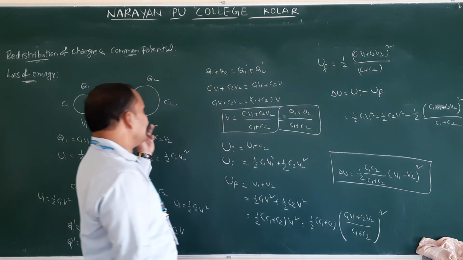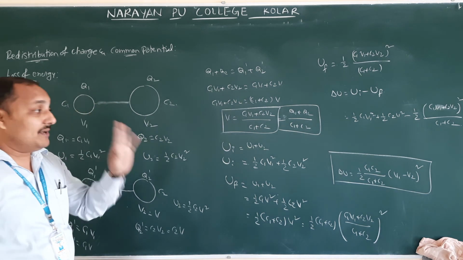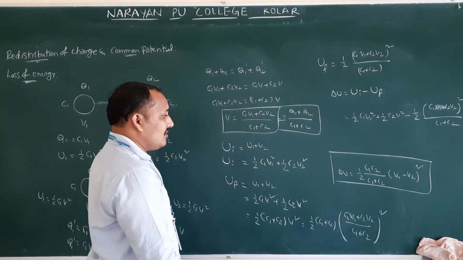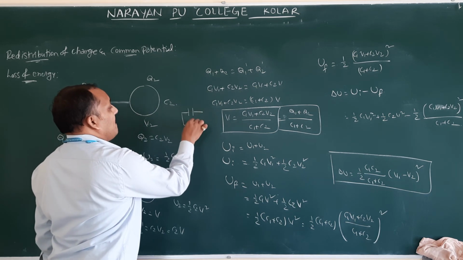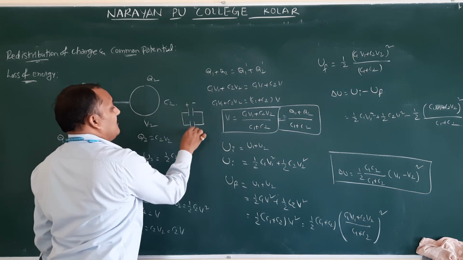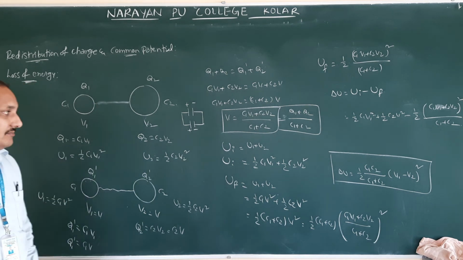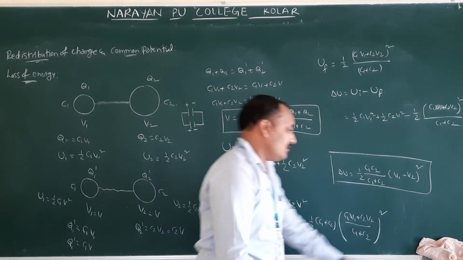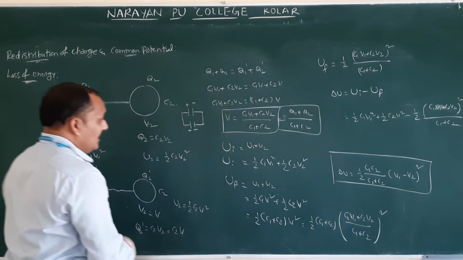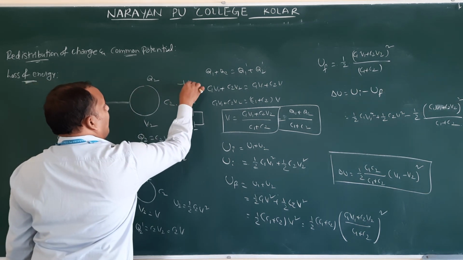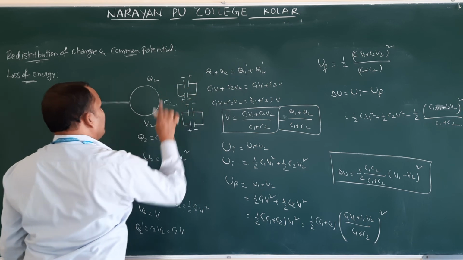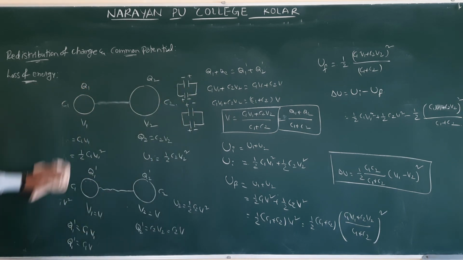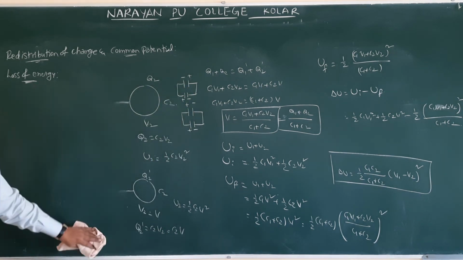So these capacitors can be connected in two ways. Parallel combination, you can connect in two ways. One is whenever two positive plates are connected. So is this parallel combination or not? So this is parallel combination. Correct only? Next. Is this parallel combination or not? So that is also parallel combination.